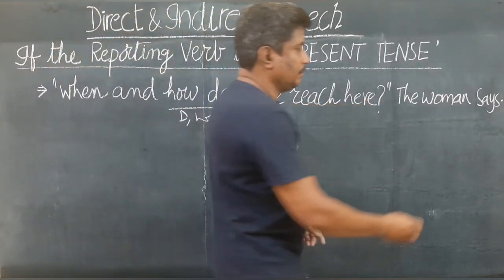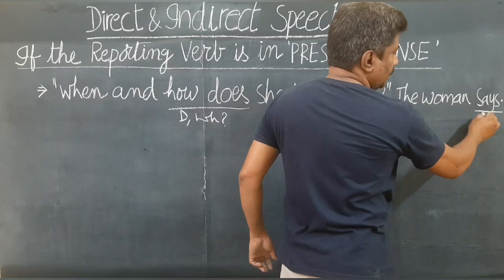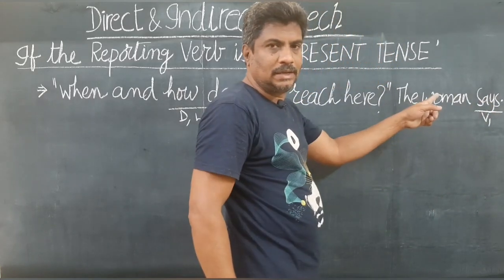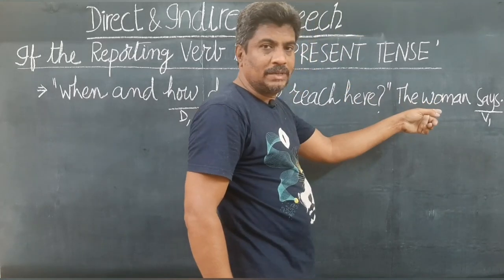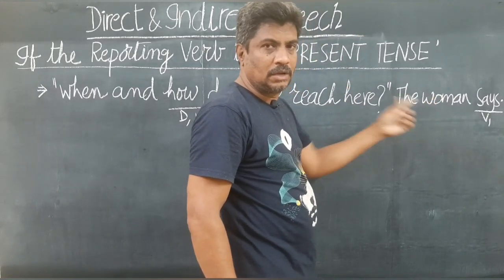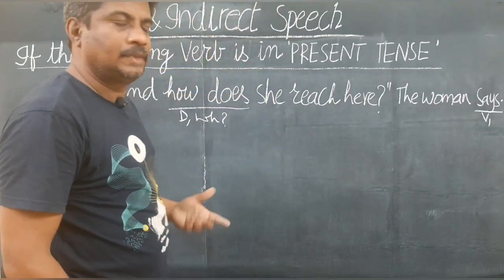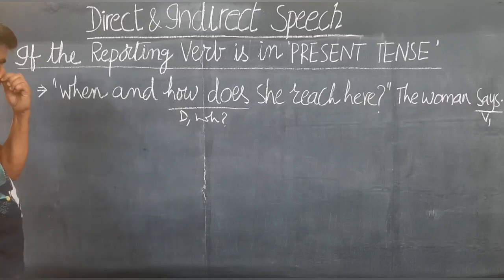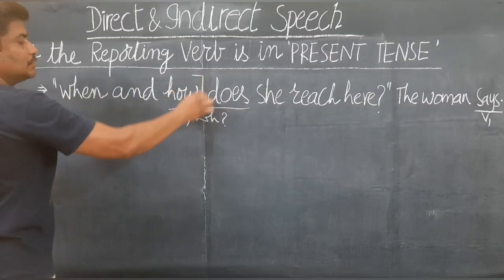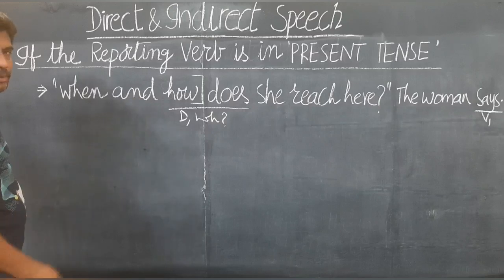And that is the reporting verb, and the verb in the reporting verb is in V1 form: "says", S-A-Y-S, says. So now the reporting verb is in present tense. How do we change it? As usual, as I have already explained, when you are given a WH interrogative, ignore these WH words. "When" and "how", these two are WH words.